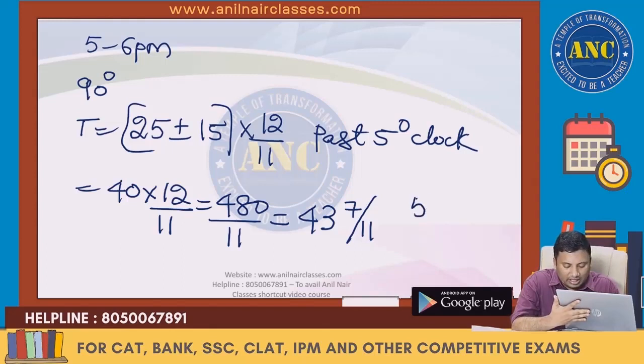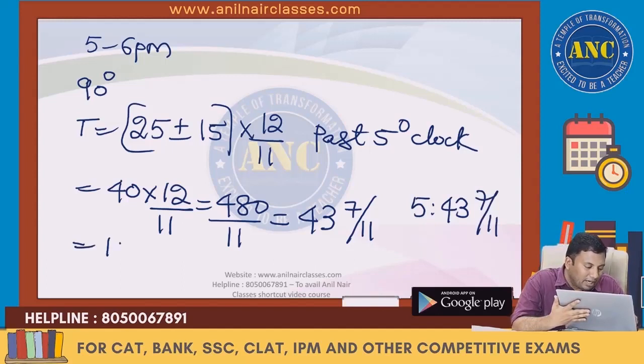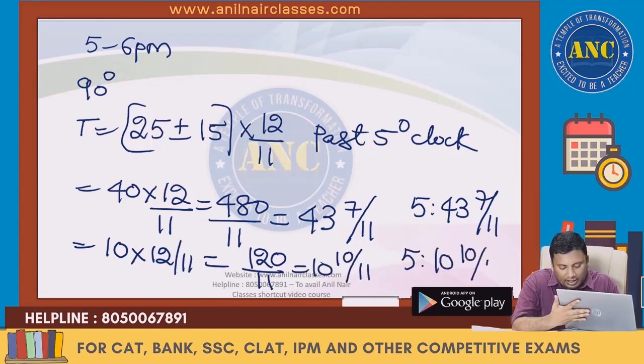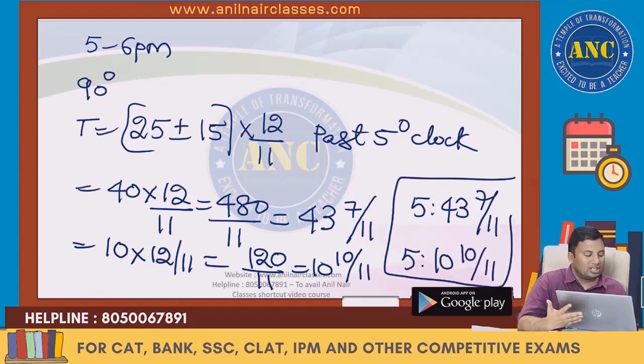So the first answer is 5 43 7 by 11. The second answer is 25 minus 15, which is 10. 10 into 12 by 11 is 120 by 11, which is 10 10 by 11. So the answer for this question is 5 10 10 by 11. I hope, Arun, it is clear to you how to convert this fraction.